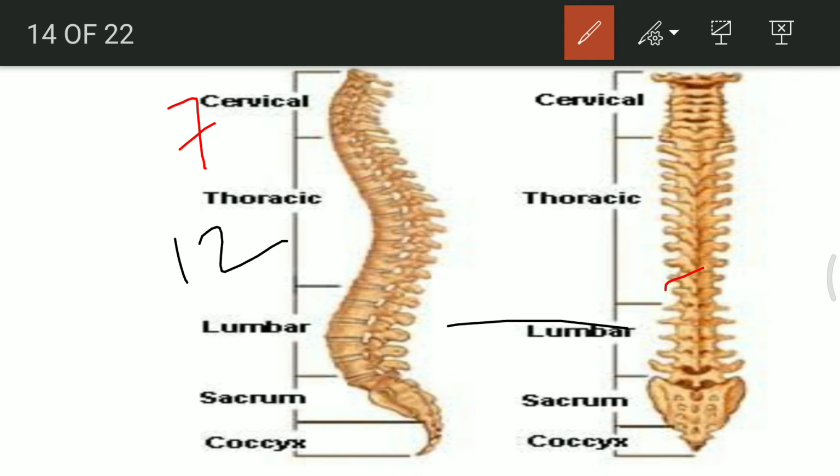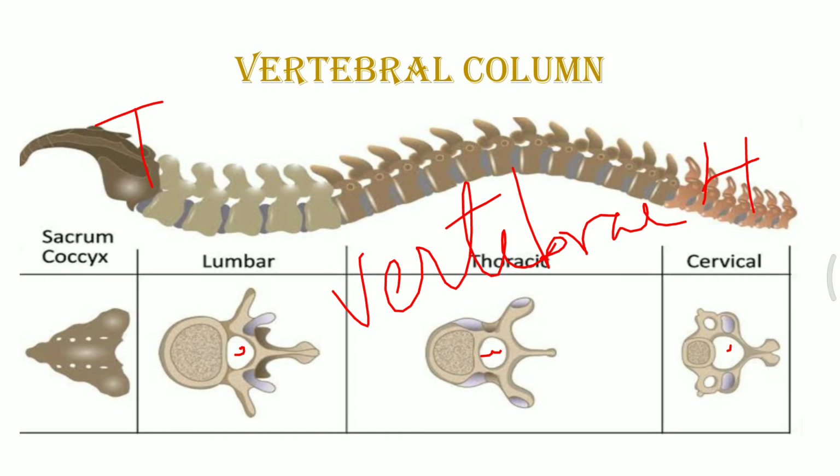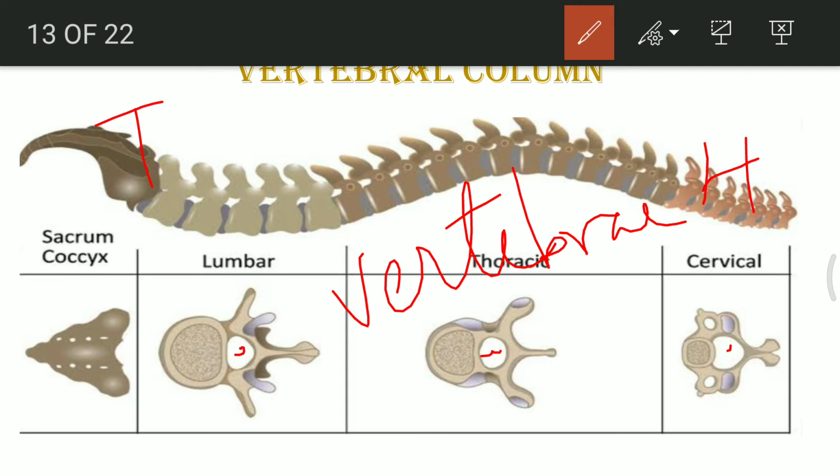Next, the structure is also important, we should see. In the thoracic bone, the size of the bone is increasing. The size of the circular cavity is also increased, as well as the structure. You can see this odontoid process. This structure is increased from the previous one, and it goes on increasing. This has a special name. We will study in detail about all of it later on, but for the time being, just see the difference. This is the body of the bone, and it is increasing in size as we move from the head towards the tail part of an individual.